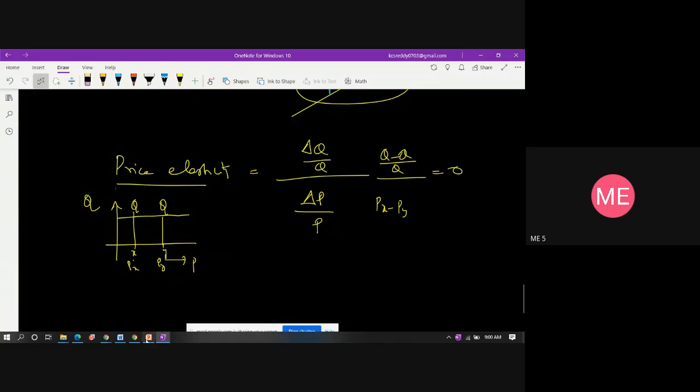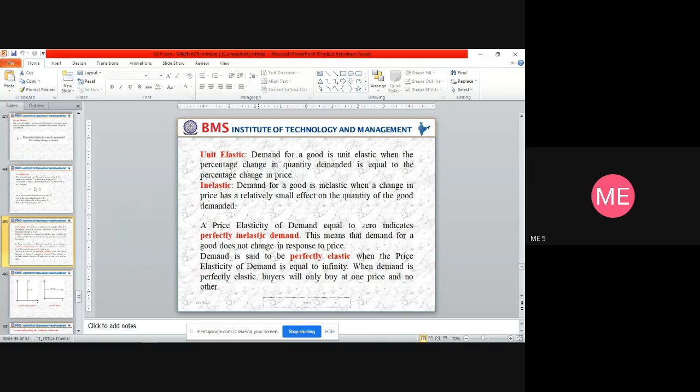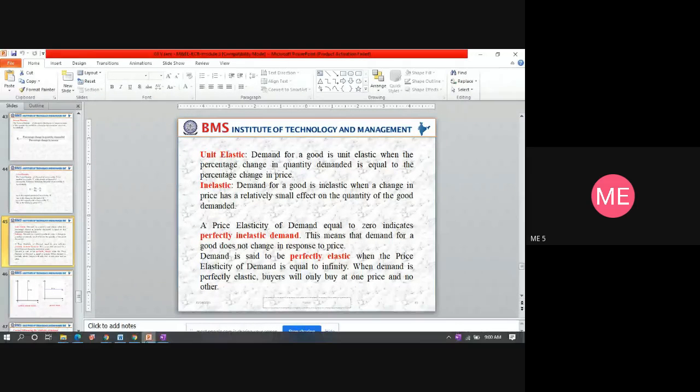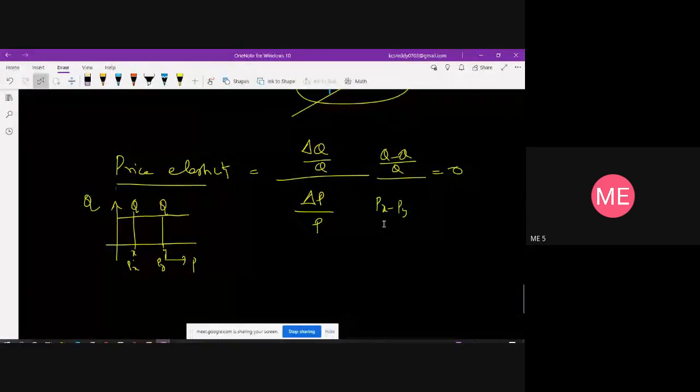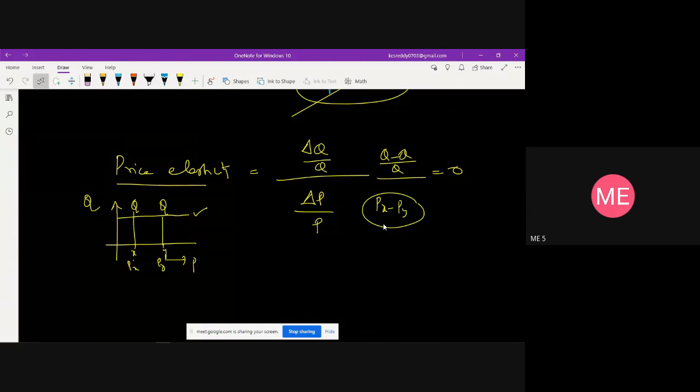Perfectly inelastic demand means it does not change. Elastic means it changes, inelastic means it does not change. So price elasticity of demand equal to 0 indicates perfectly inelastic: for any change in the price from Px to Py, the change in quantity demanded is 0.